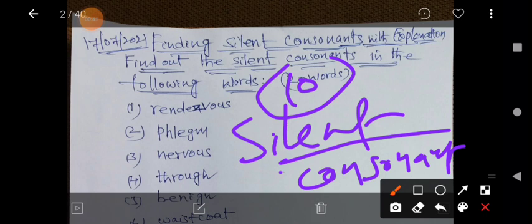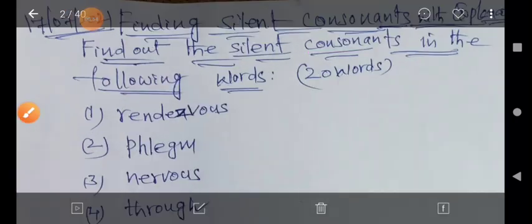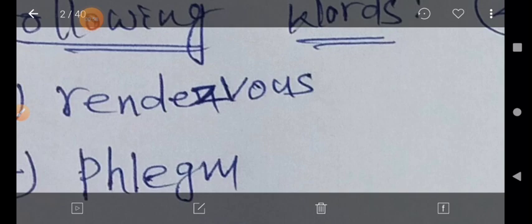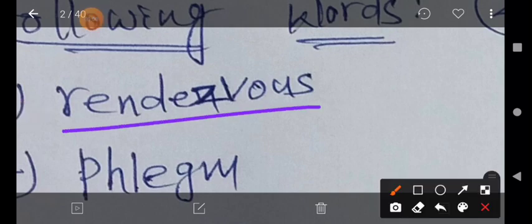Here the first one is RENDEZVOUS. The aim of this class is pronunciation and silent letters, and explaining that word.